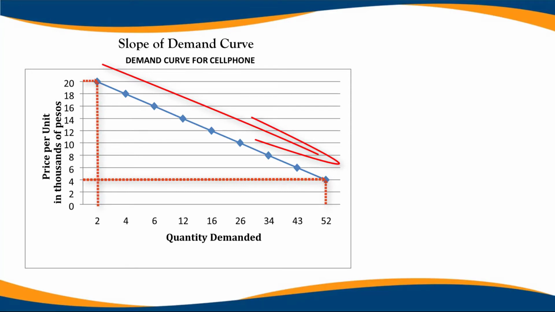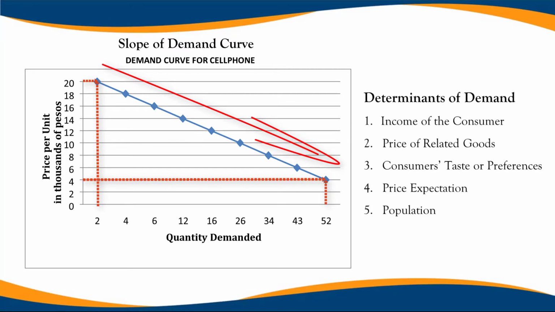Determinants of demand. The factors that affect demand for goods or services are the following. 1. Income of the consumer. Some people only buy a product or service as the need arises. If the income of an individual increases, he tends to buy more goods or services at any given time.